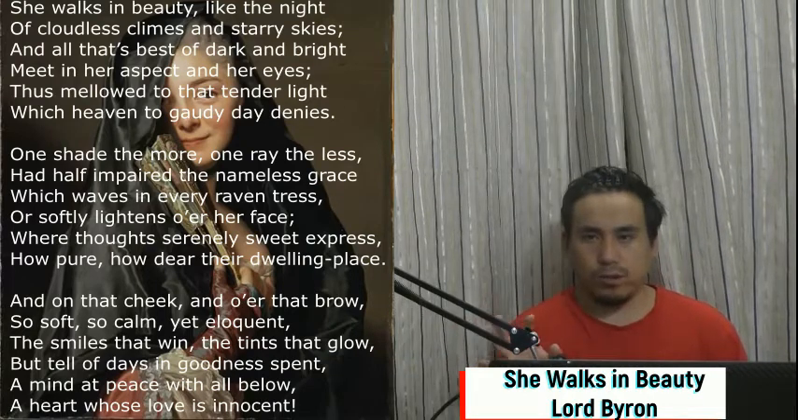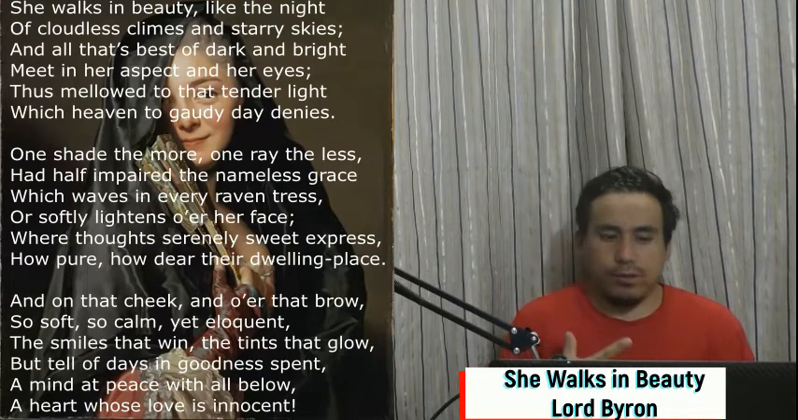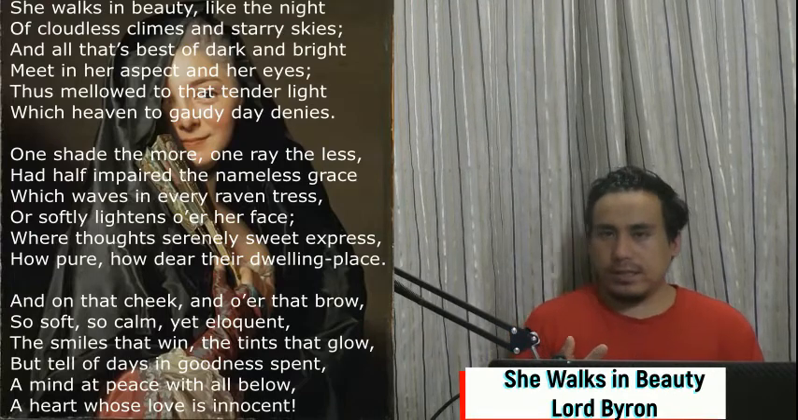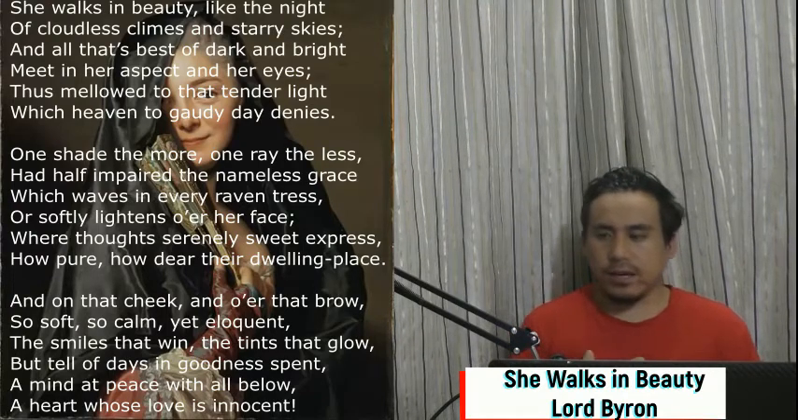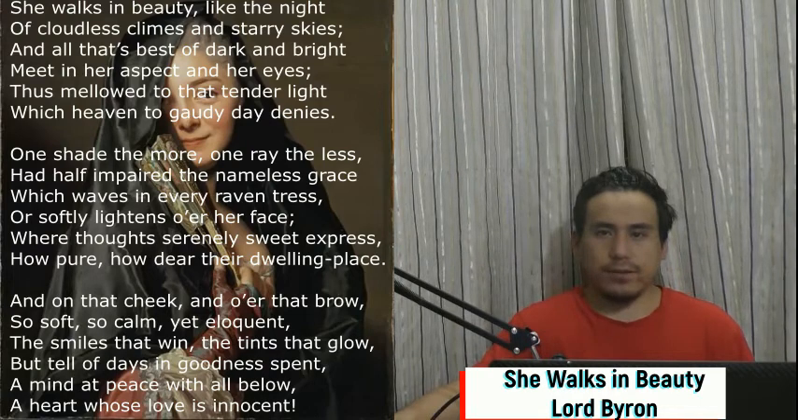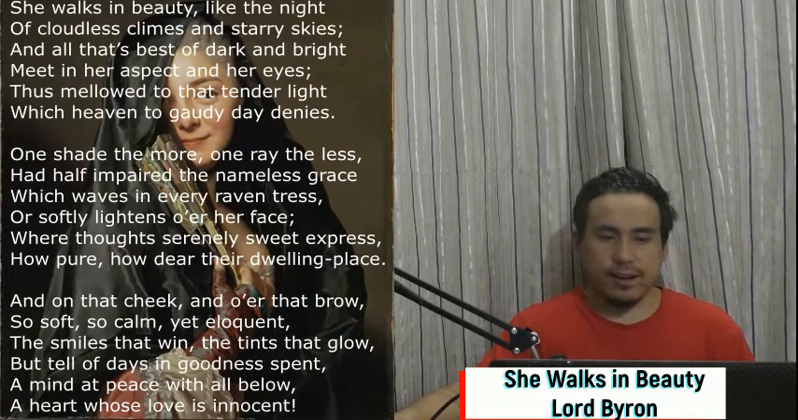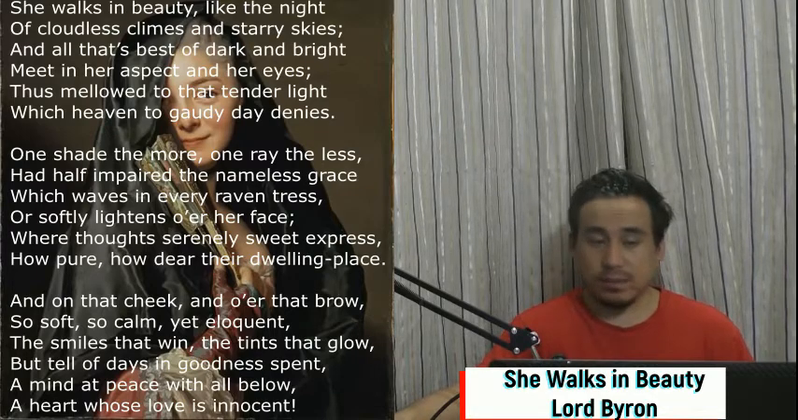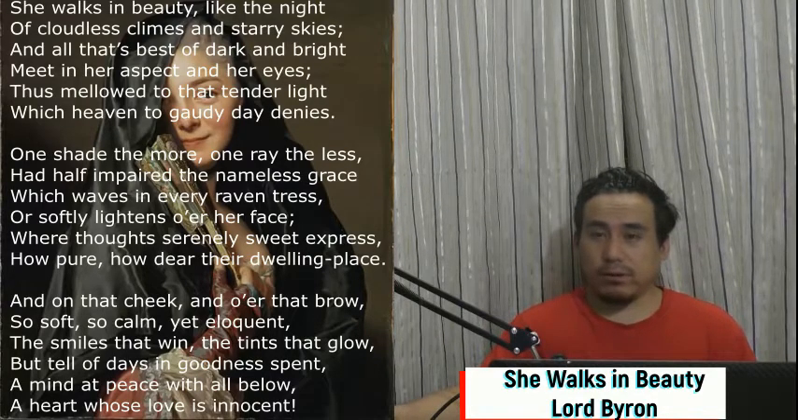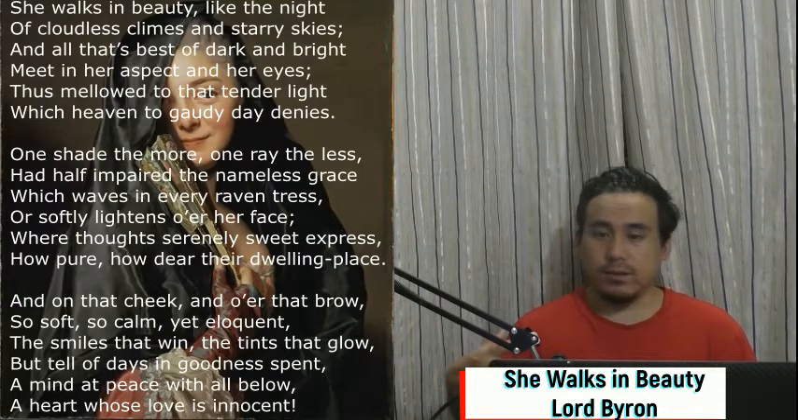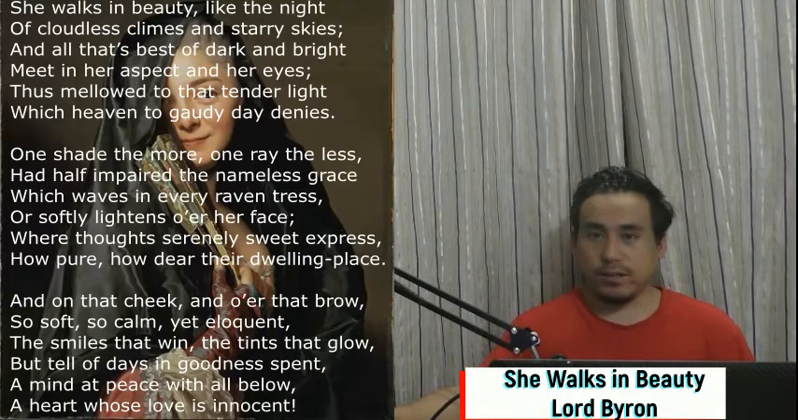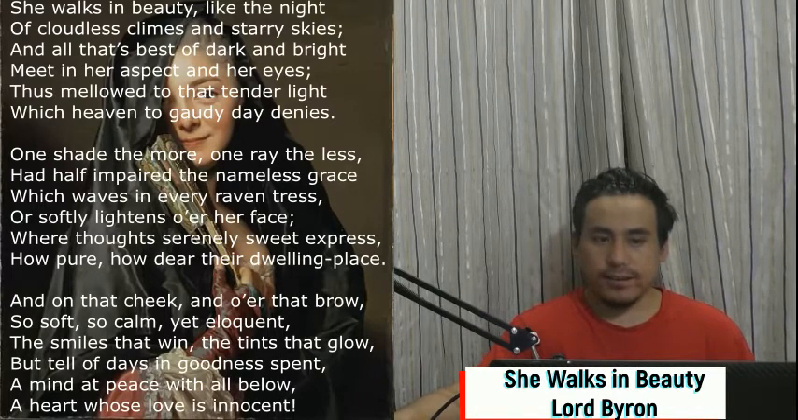The poem also portrays the outer beauty as representative of inner goodness and virtue. Let's look at the first two lines. She walks in beauty like the night of cloudless climes and starry skies. The speaker here compares a beautiful woman who is walking to a clear blue sky.